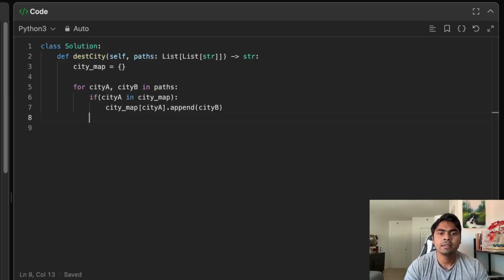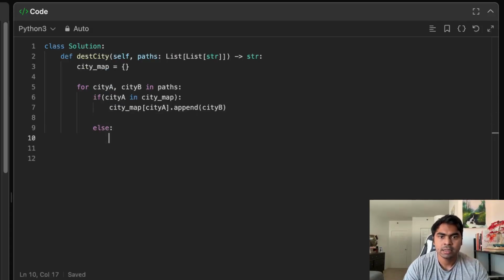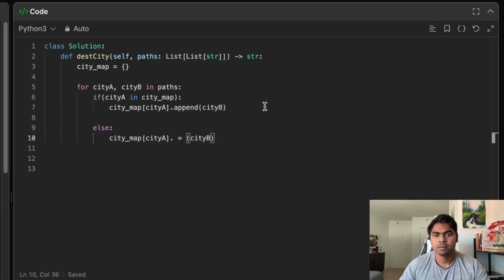And now, if this city A is not in my city map, then I will do the else case, where I will create this city map A. I will do the same thing, just rather than appending, I will assign it with equals, with this city B as the value.